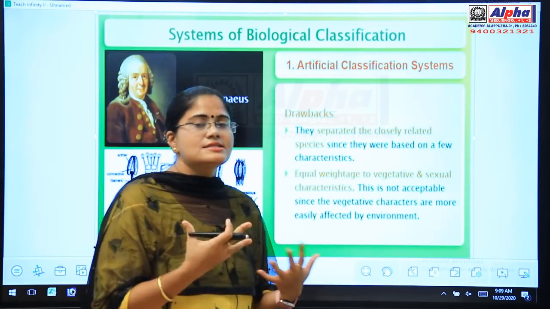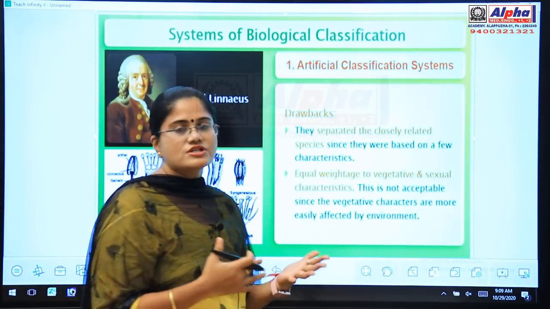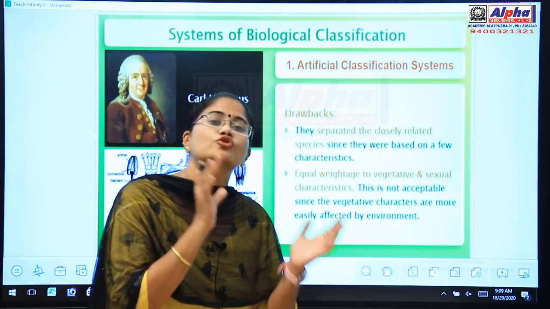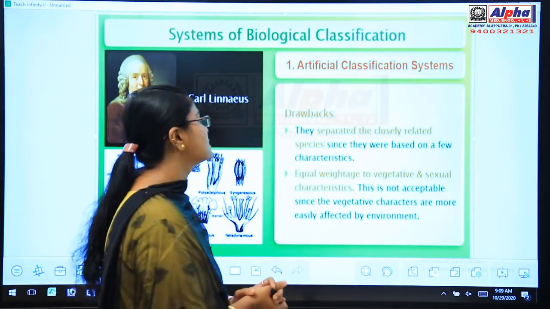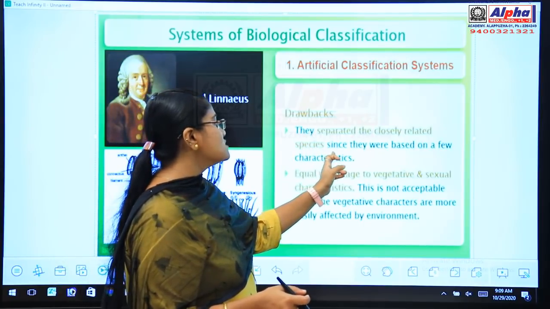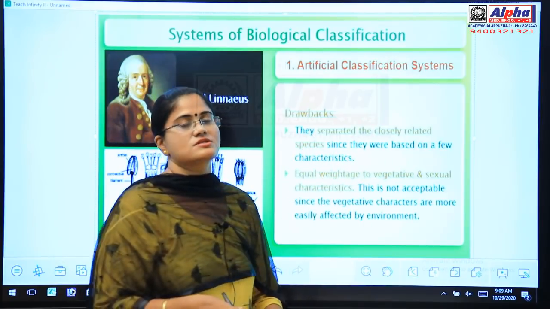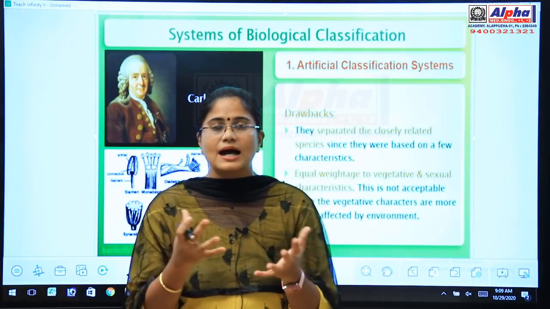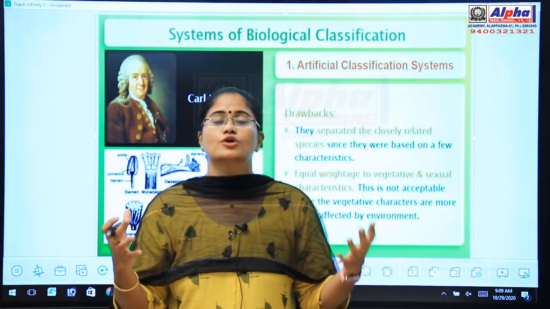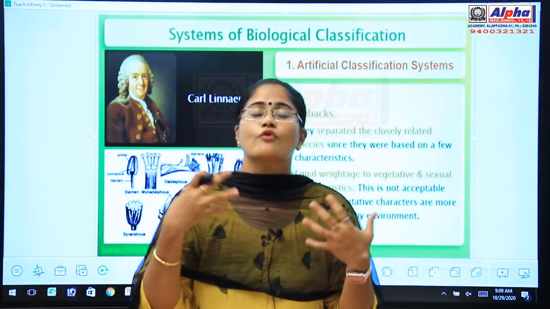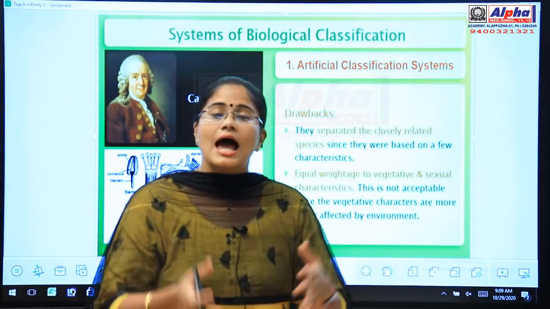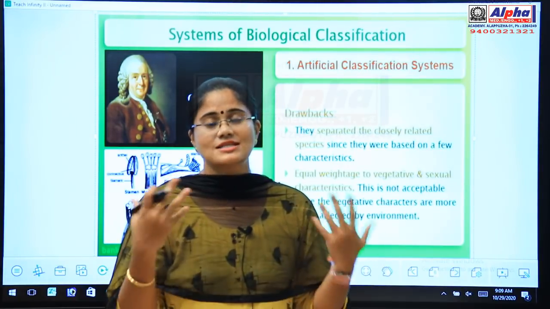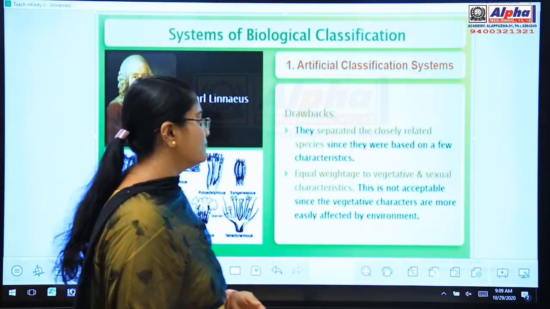And since we studied that the artificial system is based upon only the morphological characters of the plant, it has some drawbacks also. Let's see what the drawbacks are. They separated the closely related species since they were based on a few characteristics. So even the closely related plants and species were separated due to this system of classification, because it focused only on the morphological characters.